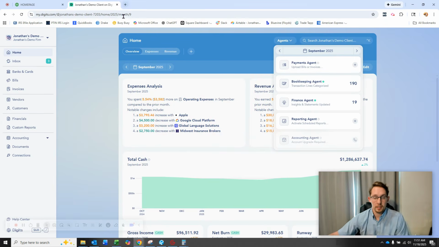That's something that I'm guilty of. You know how they say don't look at a mechanic's car, don't look at an accountant's books. That's on me. I probably shouldn't be doing that, but Digits helps make sure that I don't fall behind. So if I do have those integrations set up, it's constantly running.